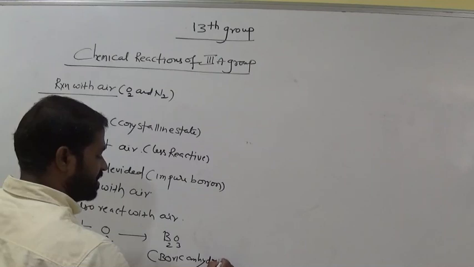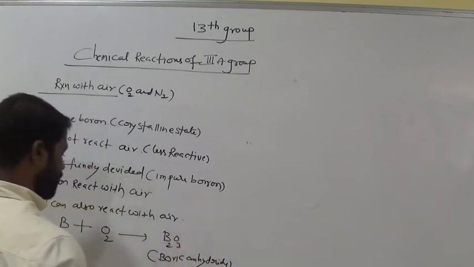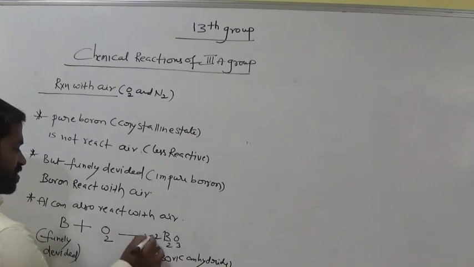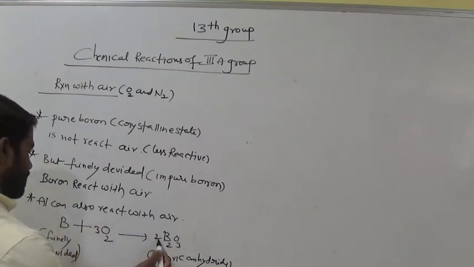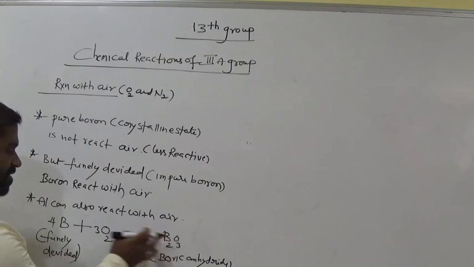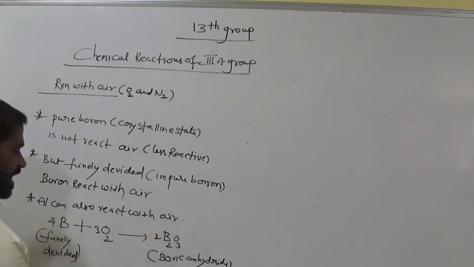Balance this equation: 2 times 3 is 6 oxygen, 3 times 2 is 6 oxygen. How many borons in B2O3? 2, so keep 4 borons here: 2 times 2 is 4 borons, and 6 oxygen. Boric anhydride, and heat, this is the symbol.